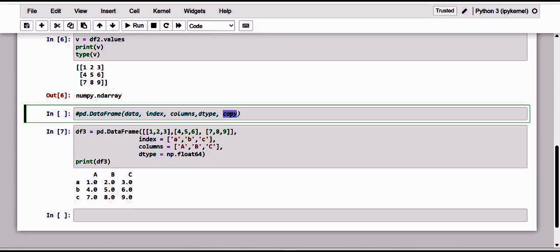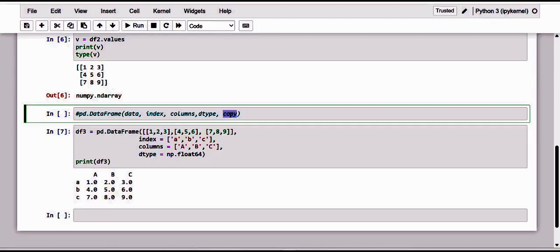We will make a pass by reference, that is the value will not be copied, but the n-dimensional array passed as an argument will be incorporated within the data frame. If we modify the n-dimensional array externally by modifying a value, we will modify the corresponding value in the data frame at the same time, and vice versa.